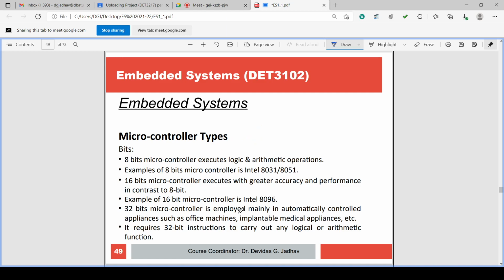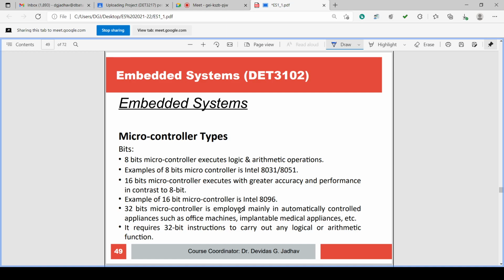According to bits, what are the types of microcontroller? The 8-bit microcontroller executes logic and arithmetic operations. Examples of an 8-bit microcontroller are the Intel 8031 or 8051.